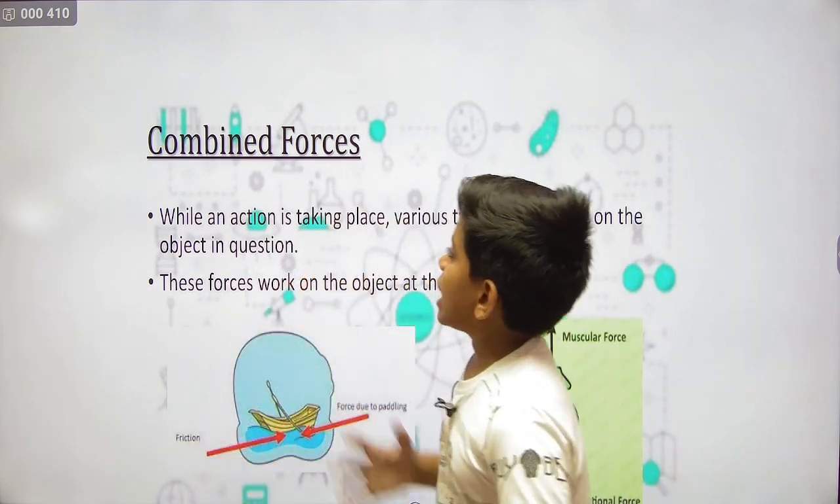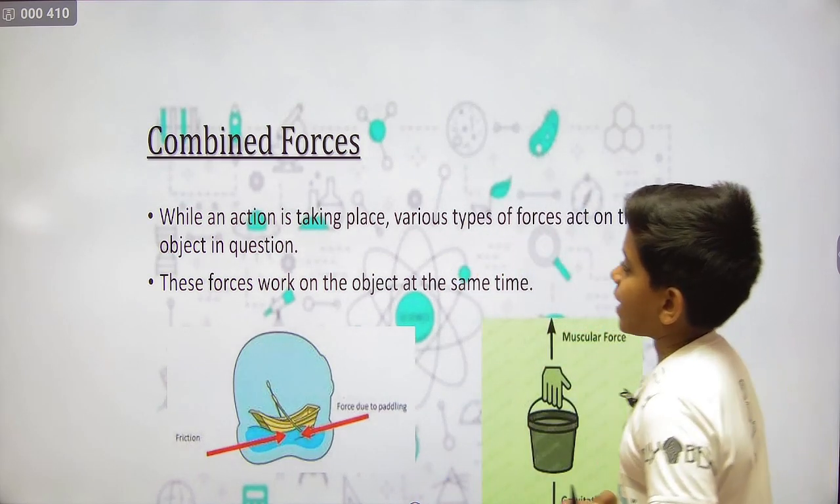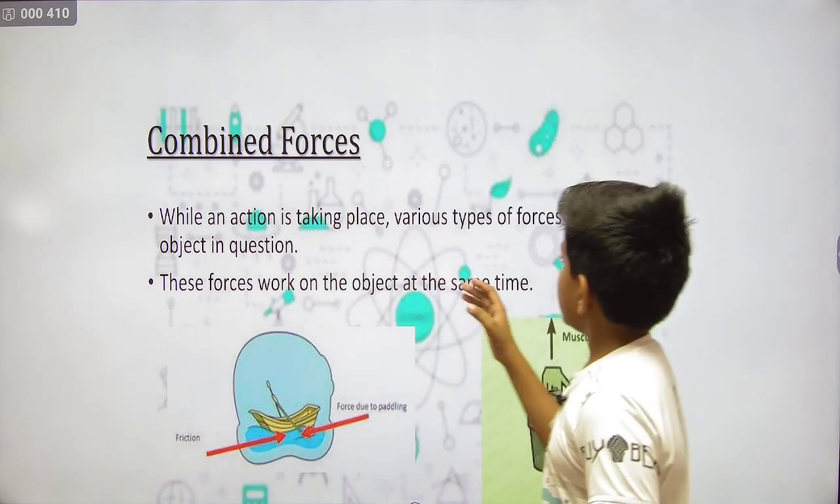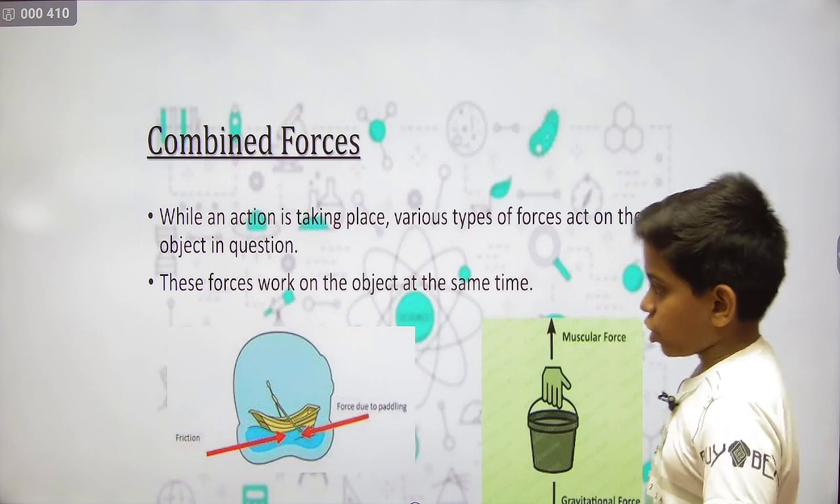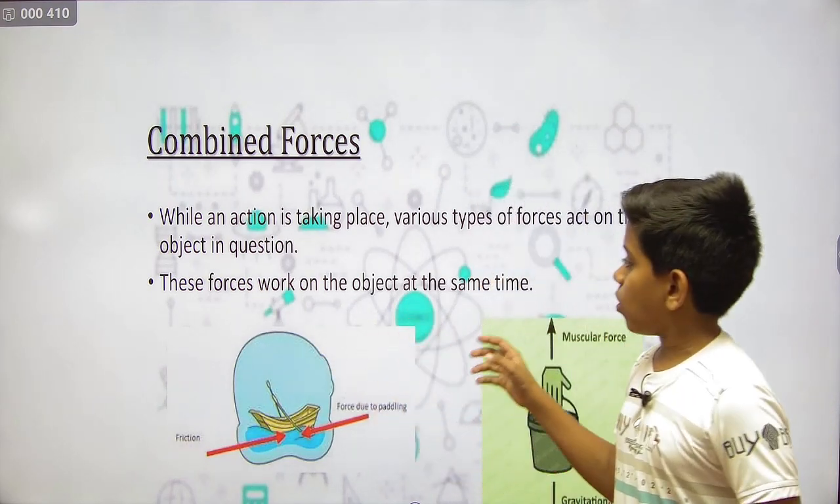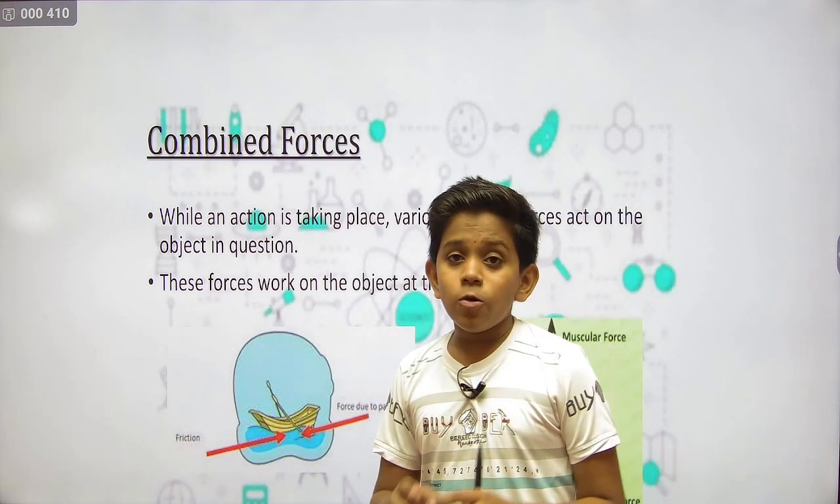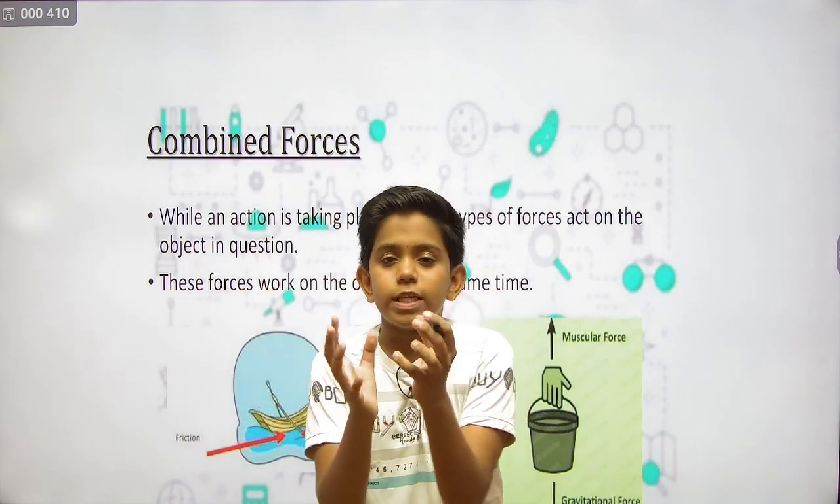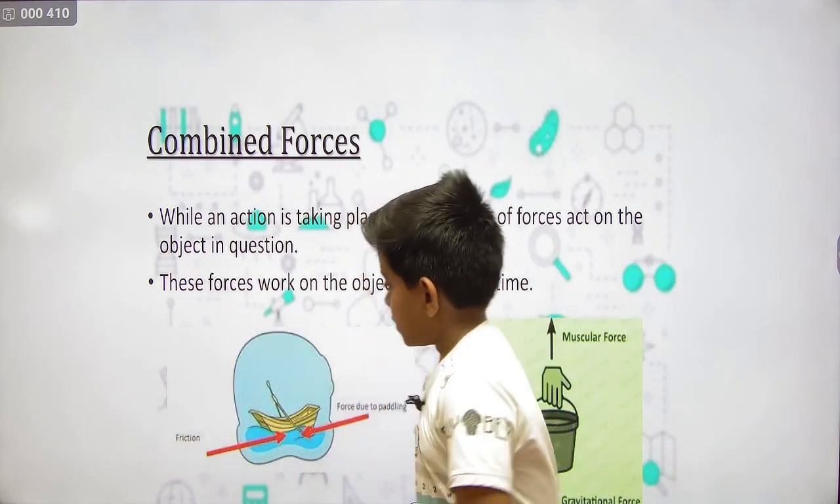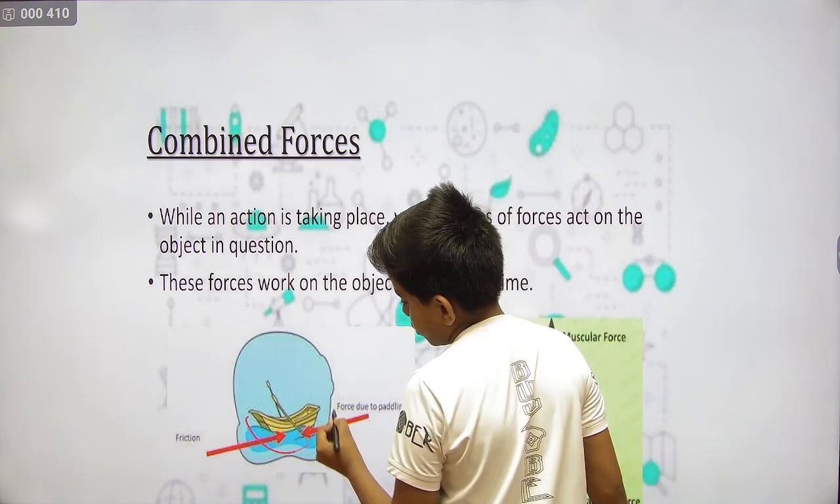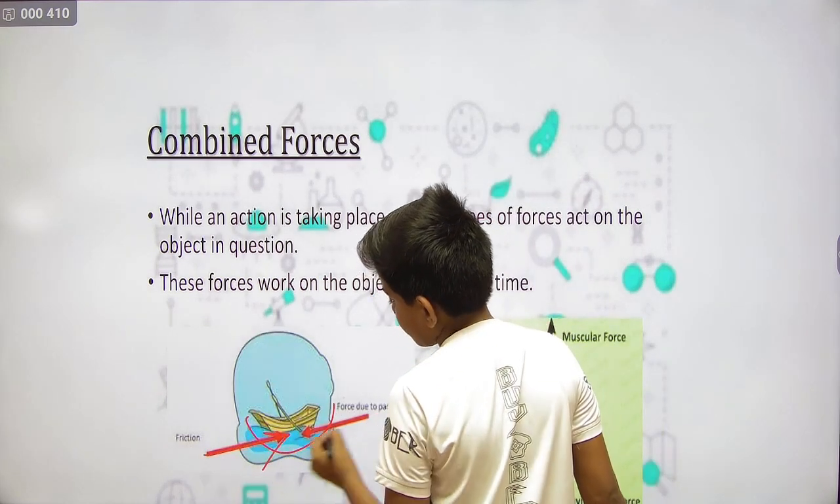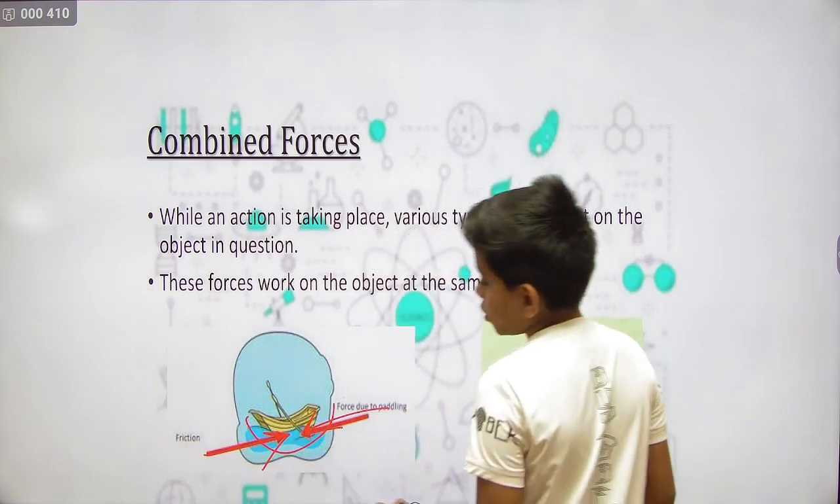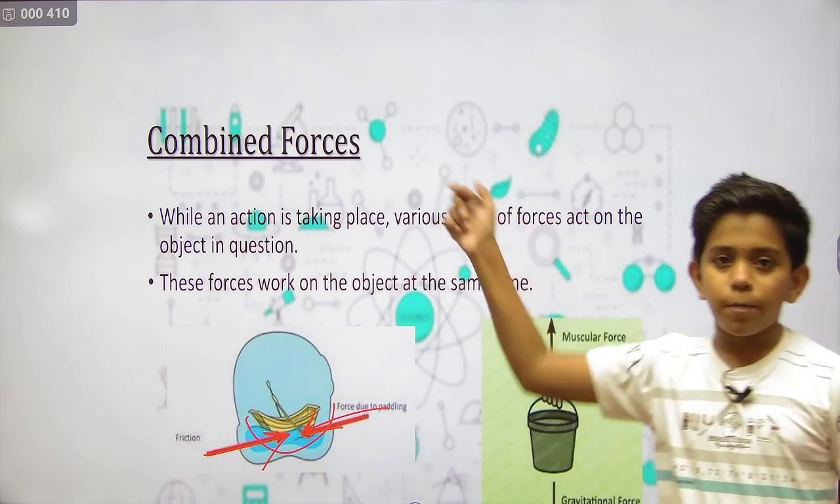Now next we have the last topic, that is the combined force. While an action is taking place, various types of force act on the object in question. These forces work on the object at the same time. Now what happens when many forces act on one object? It is called a combined force. Now here, sailing of a boat. Here the frictional force is there, and here the force by the paddling. So two forces are applied, so it is a combined force.